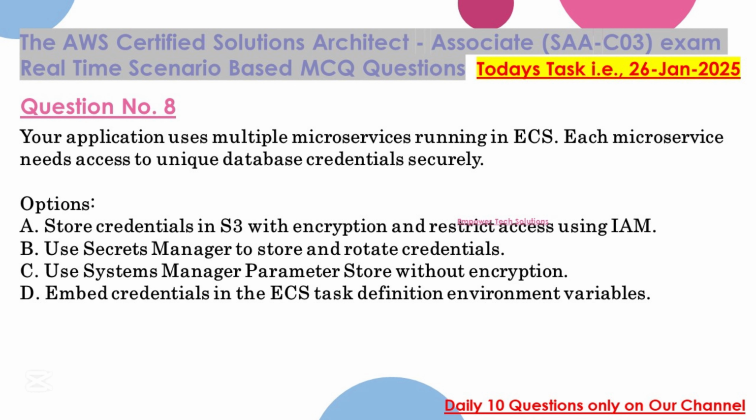Your application uses multiple microservices running in ECS. Each microservice needs access to unique database credentials securely. Options: A. Store credentials in S3 with encryption and restrict access using IAM. B. Use Secrets Manager to store and rotate credentials. C. Use Systems Manager Parameter Store without encryption. D. Embed credentials in the ECS task definition environment variables.